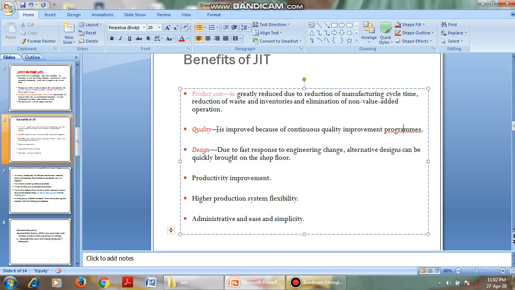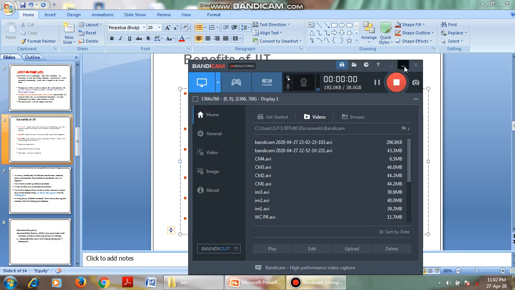So we have to prepare the product in time so that its quality is maintained. Okay. Next, design. Due to fast response to engineering changes, alternate designs may be quickly brought onto the shop floor. That is, you have to design the product, right?